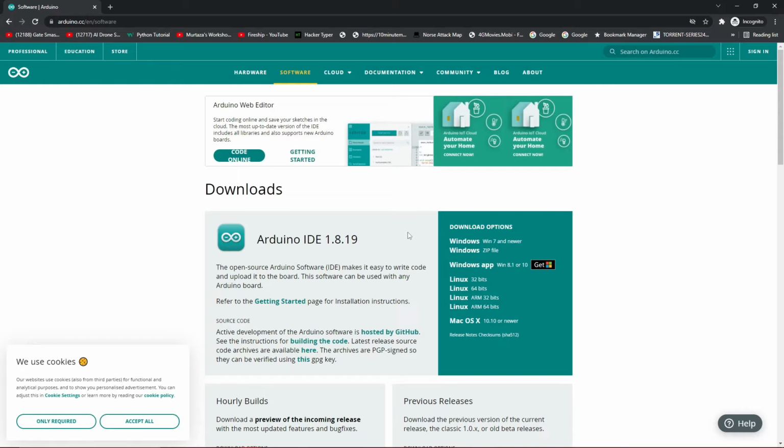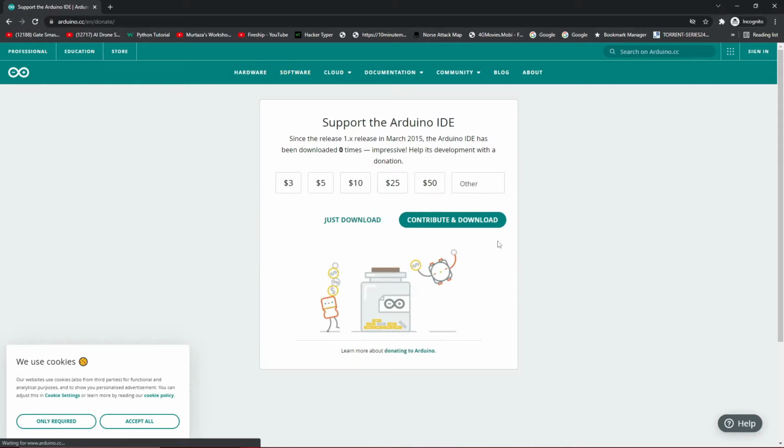So now we want to install it on our Windows system. So we will just click on Win 7 and newer. If you are using Linux or Mac, you can just select the appropriate operating system from here. So I will just click on Windows, and it will redirect us to this page where we can support the Arduino IDE and contribute some amount to this open source project, which is Arduino IDE.